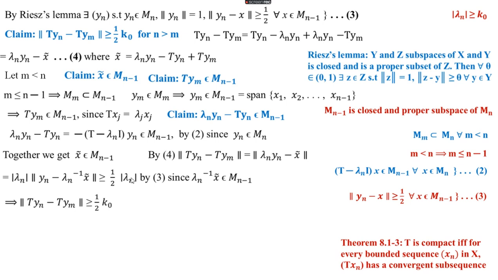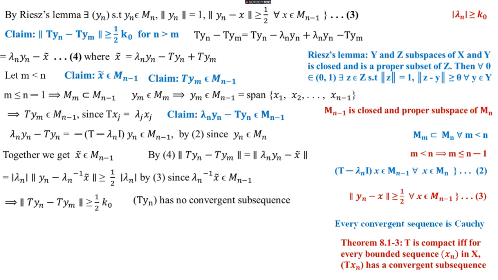This implies, from the starting, norm of Tyn minus Tym greater than or equal to 1 by 2 into k naught, because modulus of lambda n greater than or equal to k naught we have taken. So we get norm of Tyn minus Tym greater than or equal to 1 by 2 into k naught, where k naught is greater than 0, a positive real number.